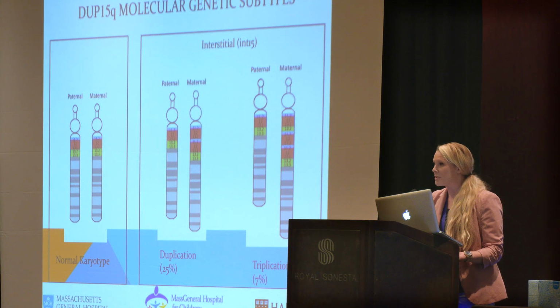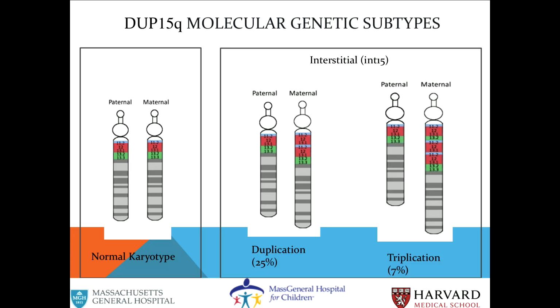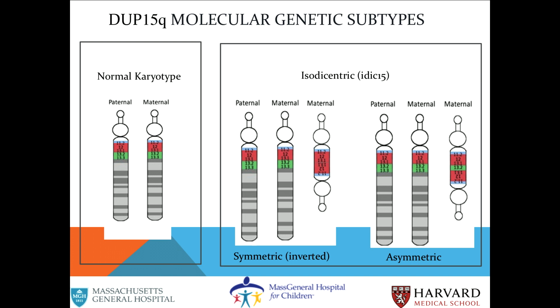What is an interstitial triplication? An interstitial triplication is when duplicated genetic material of chromosome 15 is included within the long arm of one of the two copies of chromosome 15, in comparison to an extra chromosome, like that of isodicentric 15. Here we see two variations of the copy, one symmetric or inverted copy and the other asymmetric.